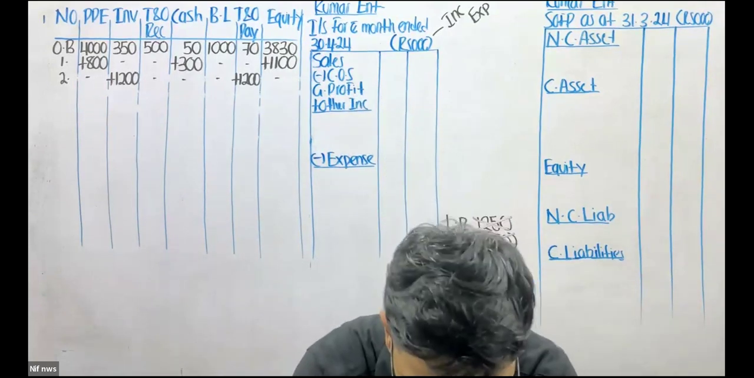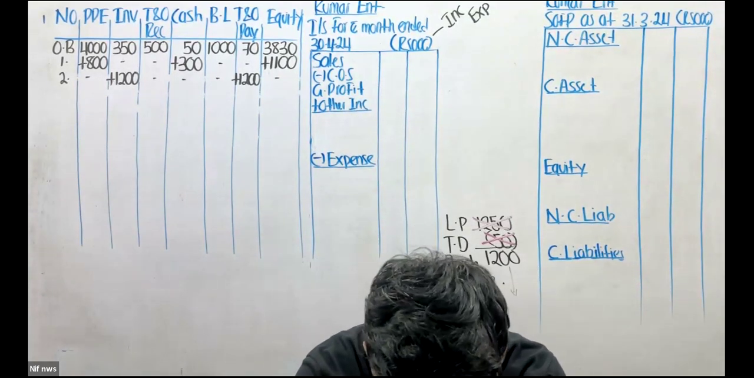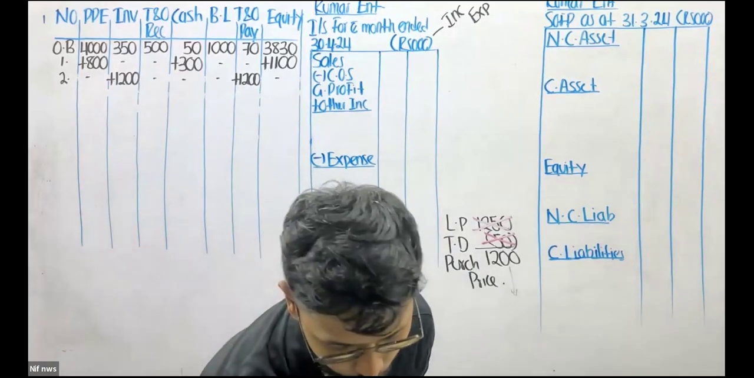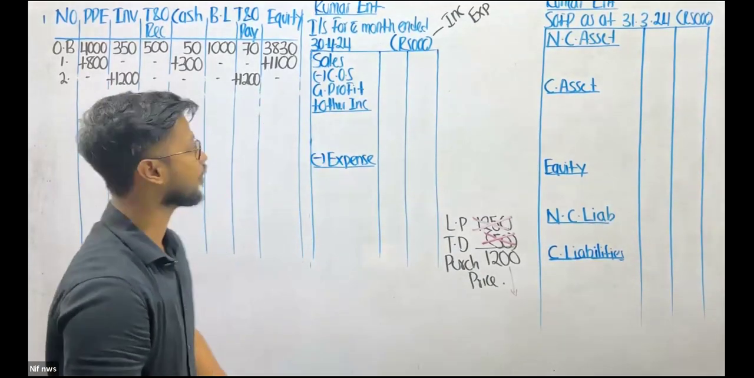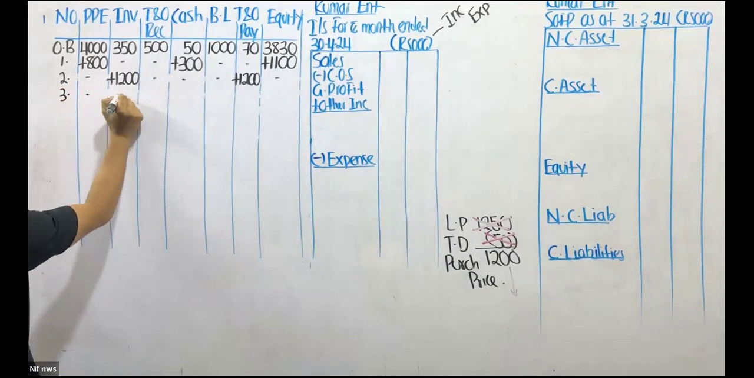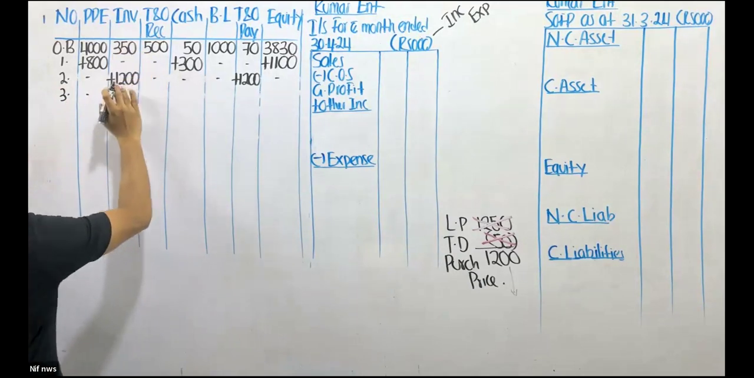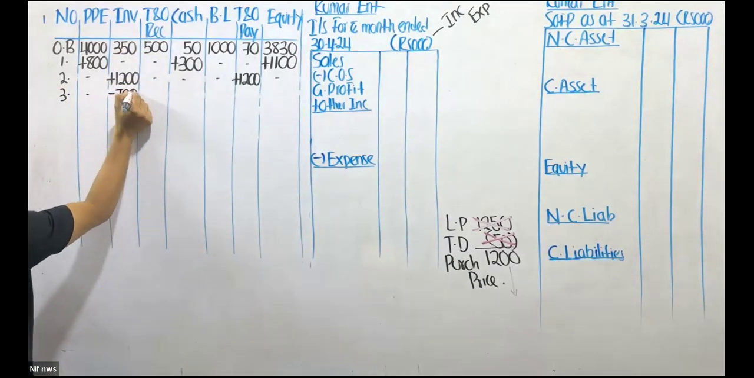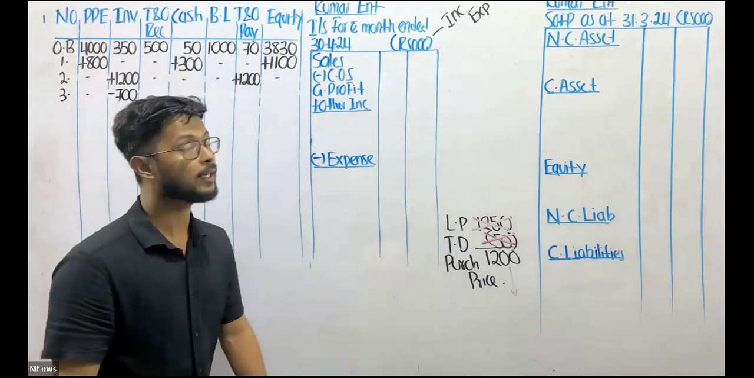Okay, so let's move on to the third transaction. What do we got? Goods costing 700,000 was sold for 1,500 on credit. So guys, this is something very straightforward. We don't want to waste a lot of time. What are we doing? We are selling goods, the resellable items. That is inventory. So my inventory comes down by 700.